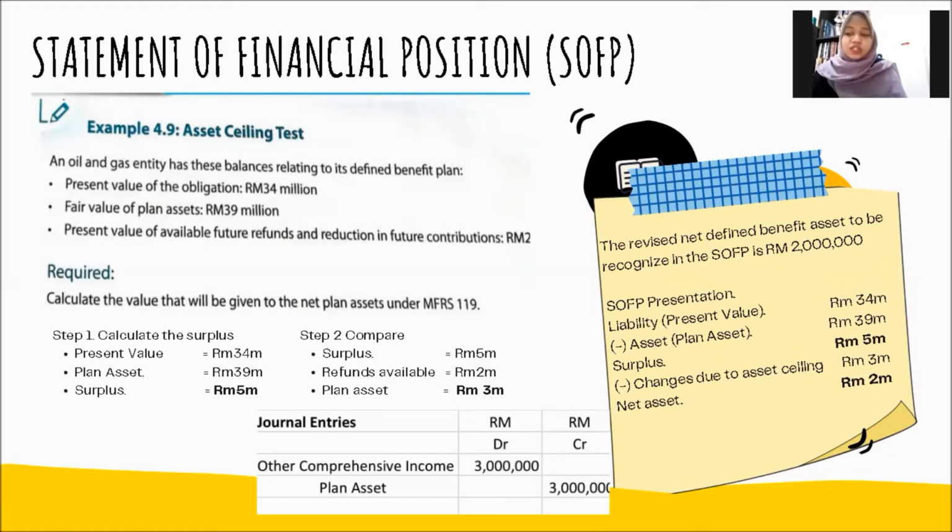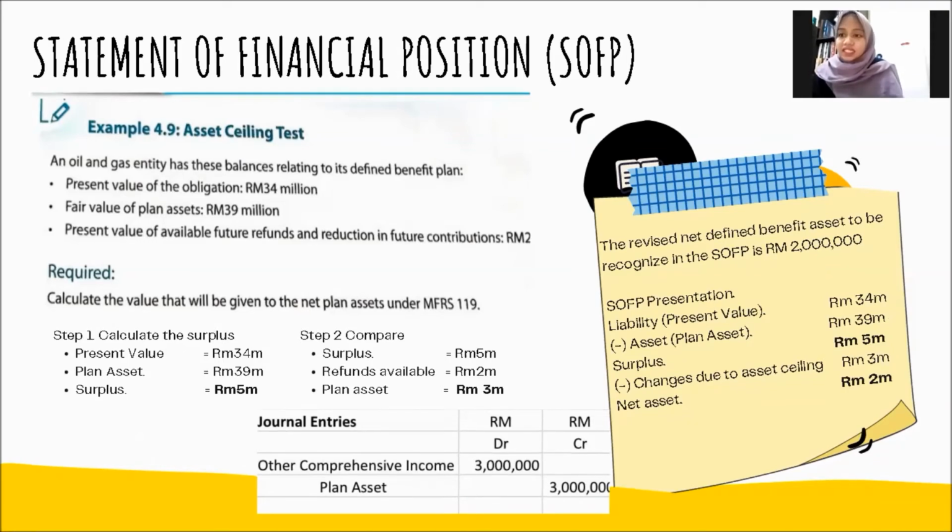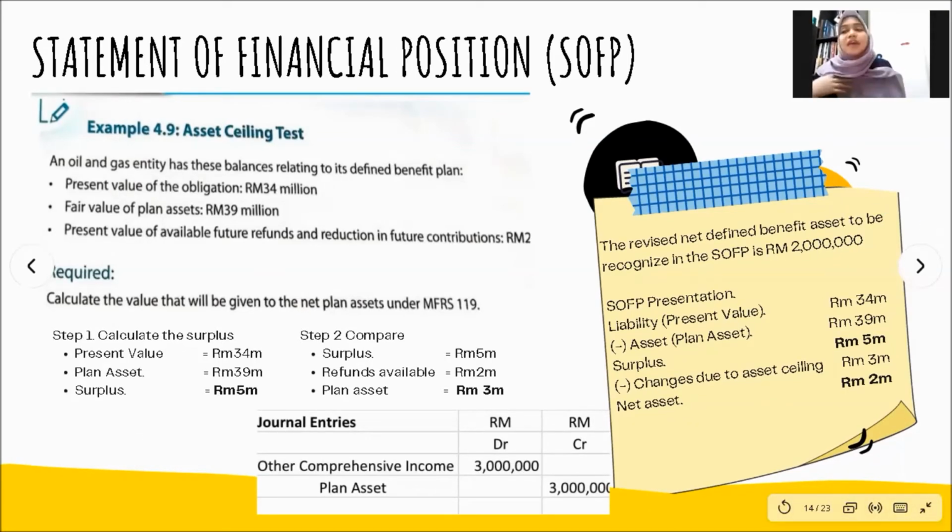So 2 million is the amount of the plan asset surplus over the defined benefit obligation that will be recognized in the statement of financial position. As I mentioned before, when the asset ceiling is lower than the surplus, it will be recognized in the statement of financial position. Next.